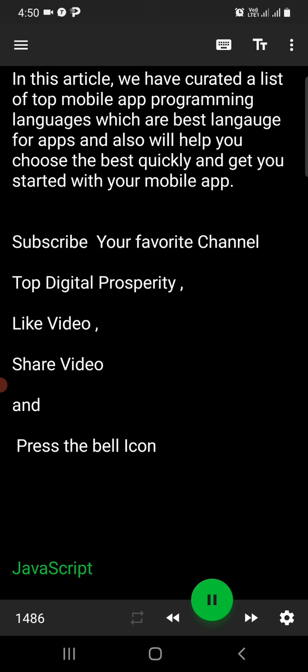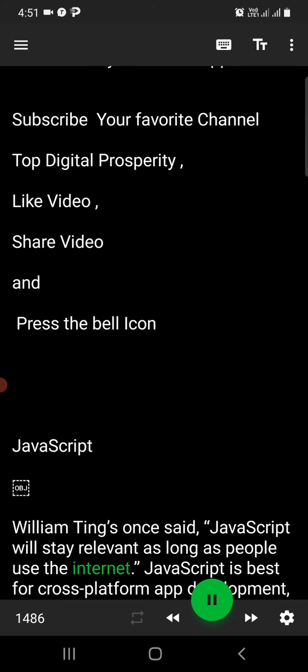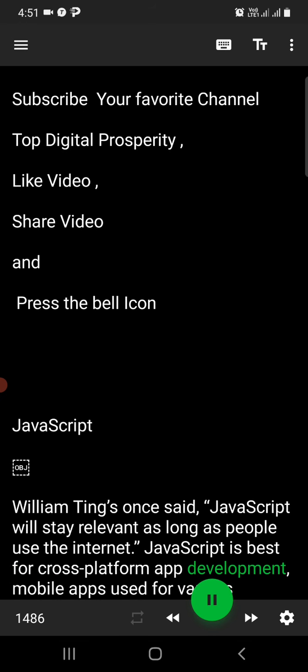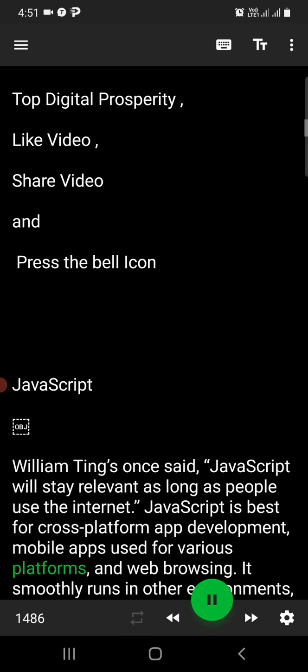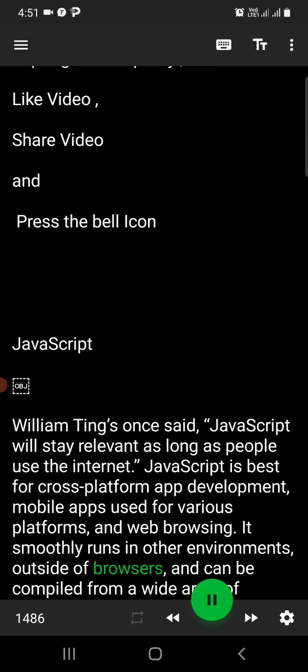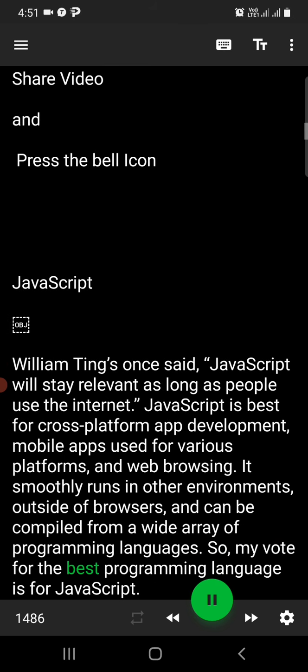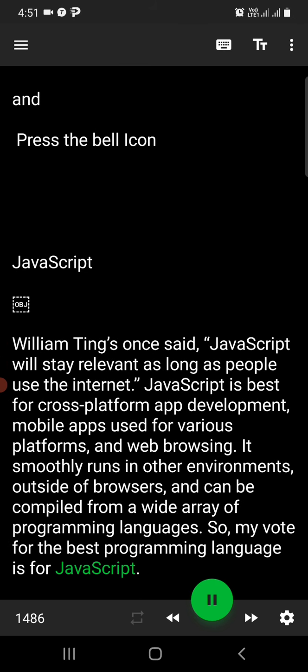JavaScript. William Tings once said, JavaScript will stay relevant as long as people use the internet. JavaScript is best for cross-platform app development, mobile apps used for various platforms, and web browsing. It smoothly runs in other environments outside of the browser, and can be compiled from a wide array of programming languages. So, my vote for the best programming language is for JavaScript.